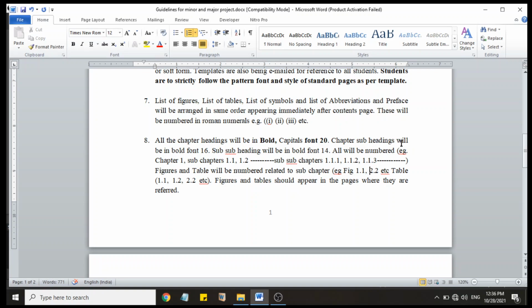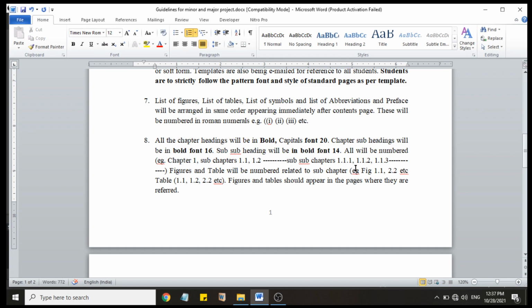Chapter subheading will be bold font 16. You can see as we are going to further levels of headings, font is going to decrease. So you can start with 20, then further you can use 16, then further subheading 14, then finally font size 12 for running text.